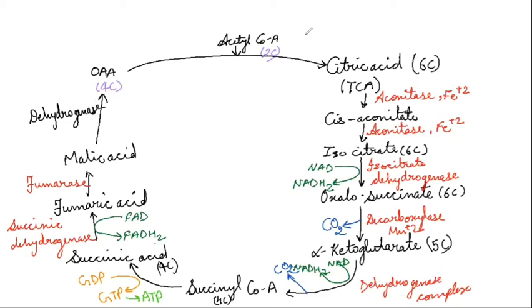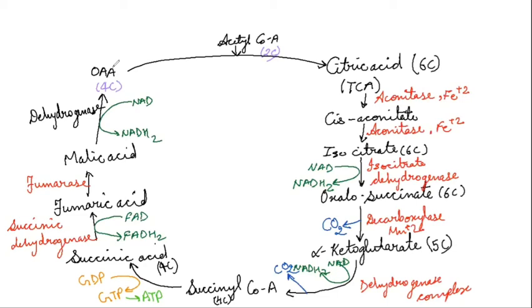And from this dehydrogenation, we get the molecules of NADH2 from NAD. Clear? So this is the complete Krebs cycle. Again, the oxaloacetic acid will be there to receive another acetyl coenzyme A.